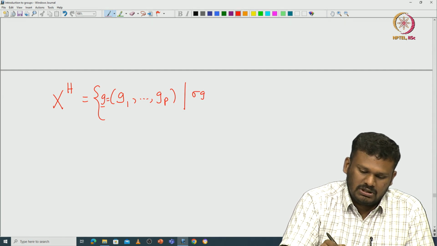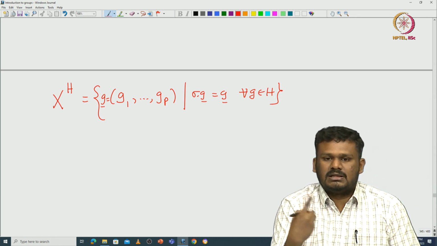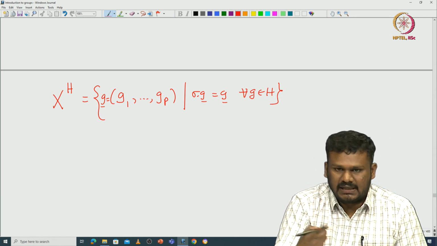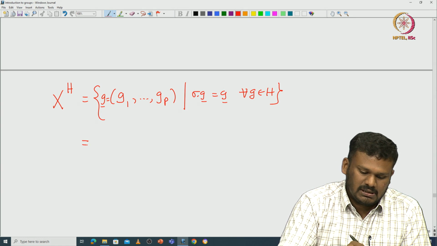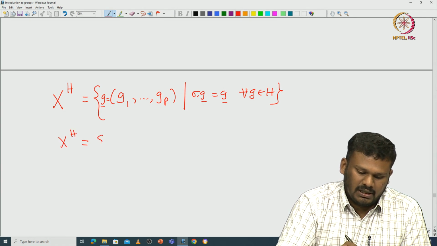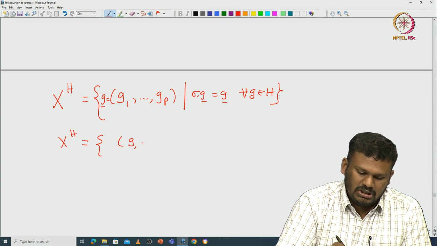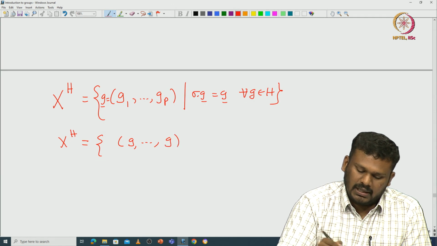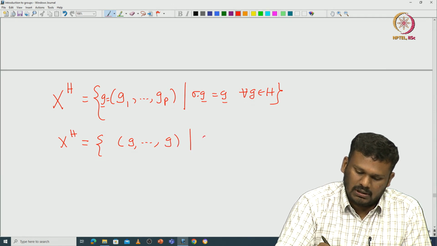So, sigma G bar should be G bar for all sigma in H, but sigma just permutes, and it cyclically permutes. So that means this X power H is nothing but exactly G, G, G, where the product of this G power P should be identity.